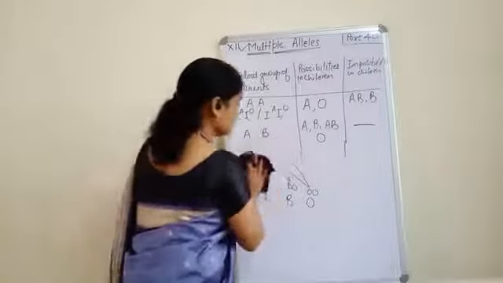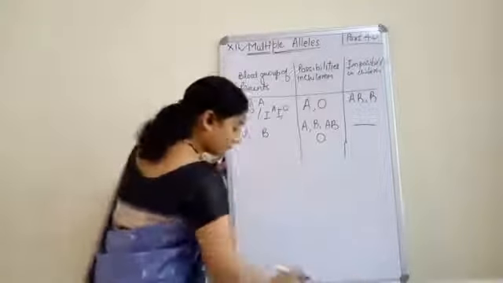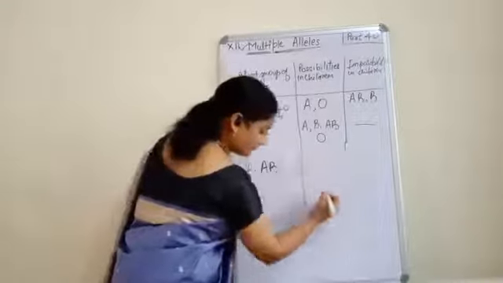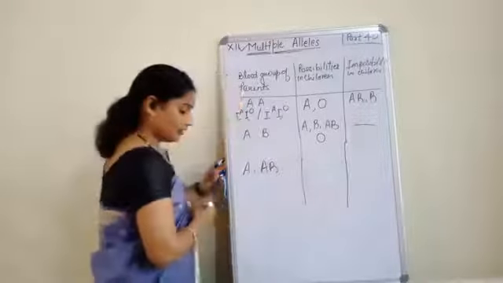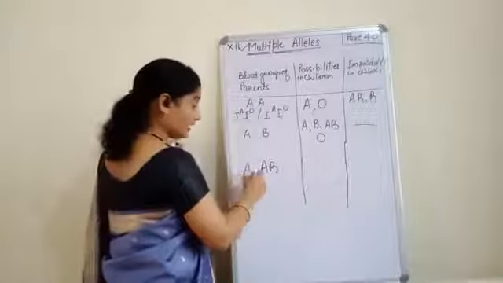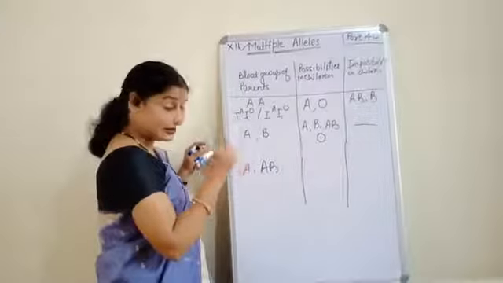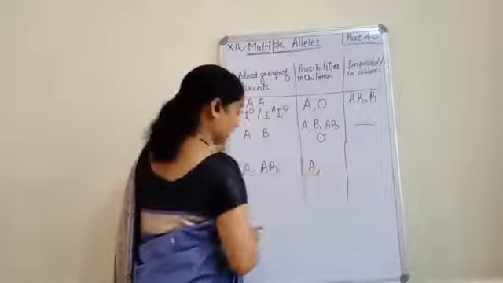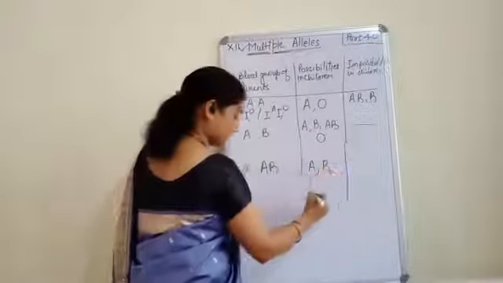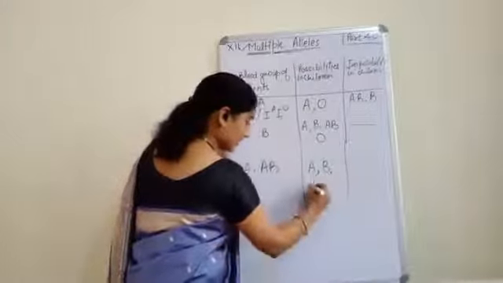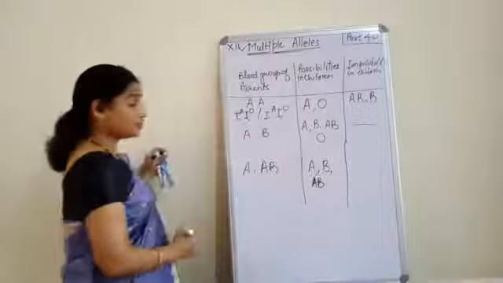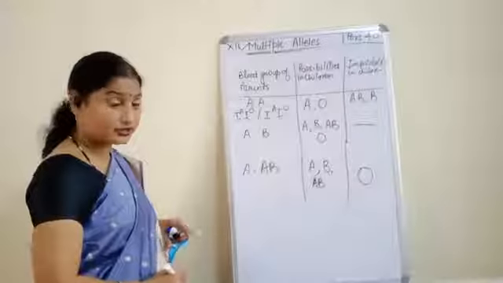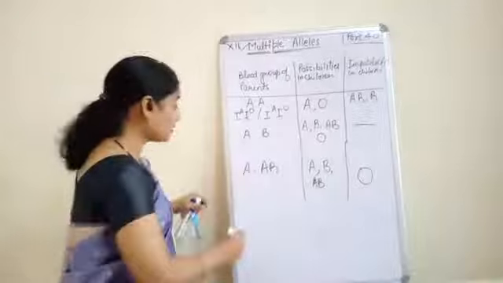One more condition. Now I am erasing this. One more condition: the parents may be A and AB. Okay. Once again, A and AB. Then possibilities in children: it can be A, B as well as AB. And what is not possible? O is not possible. Understood? Now see how O is not possible.